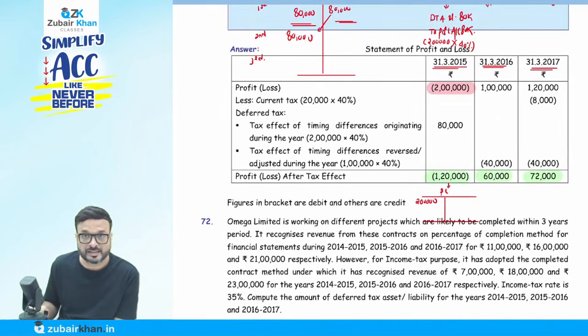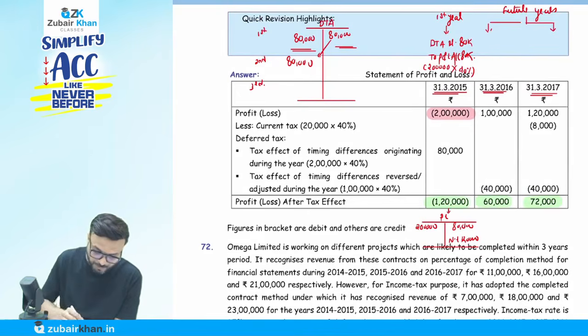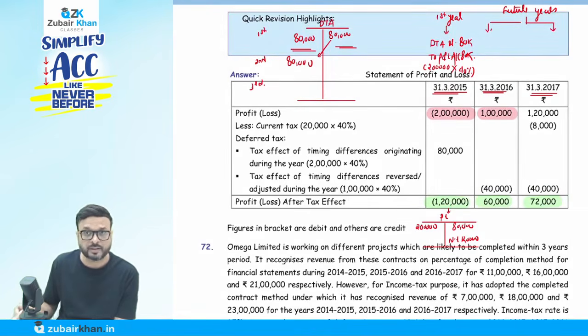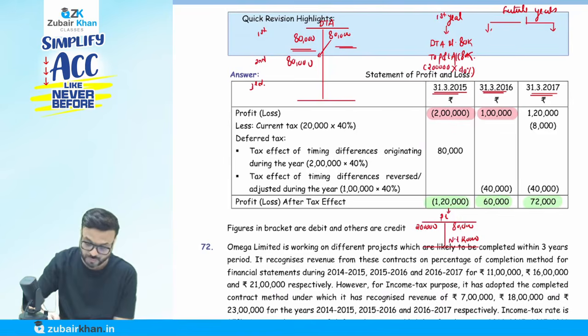And we passed the entry that the 80,000 deferred tax asset to P&L. We credited the P&L by 80,000. So it means we have a net loss of how much here? 1,20,000. You can see it is coming 1,20,000. Okay. Now we come to next year. Now they say next year we have a profit of 1 lakh. How much tax comes on the profit? That is coming 40,000. But we don't have to create a current tax here. Why? Because the carry forward of last year's 2 lakh will be adjusted against this 1 lakh. So this 1 lakh will be adjusted against the carry forward losses.